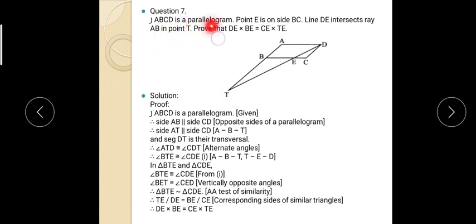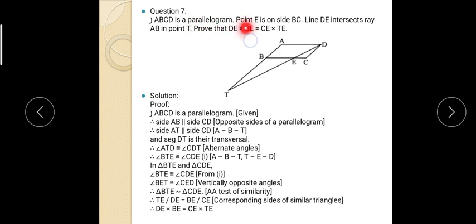For that purpose you have to know all the properties of quadrilaterals. In 8th standard and 9th standard also we learn the quadrilateral properties. If you know the property, definitely you can solve challenging questions also.